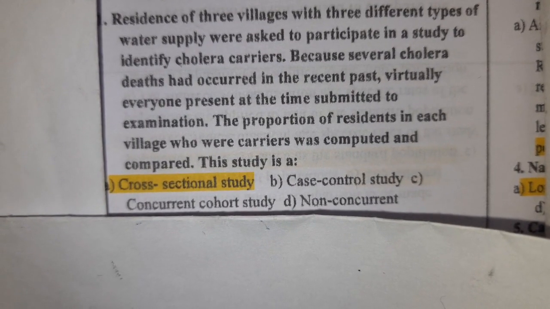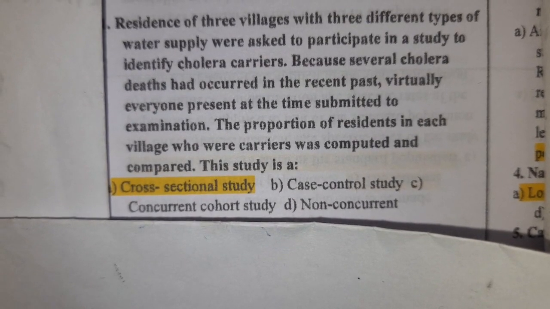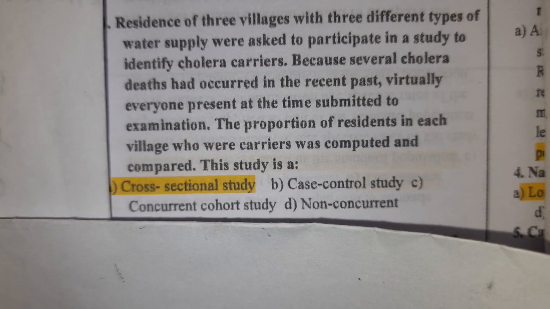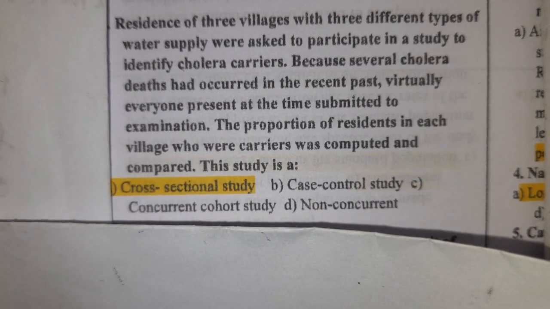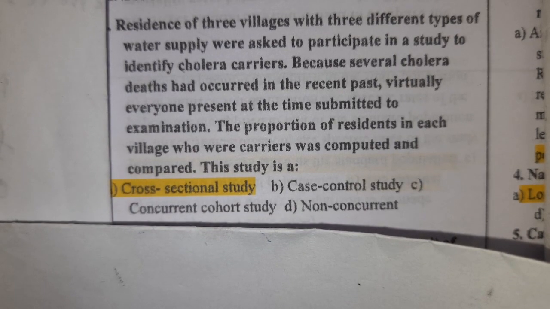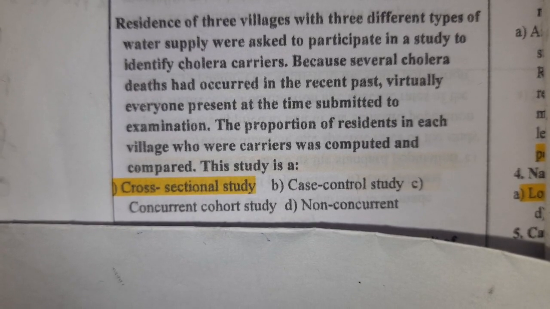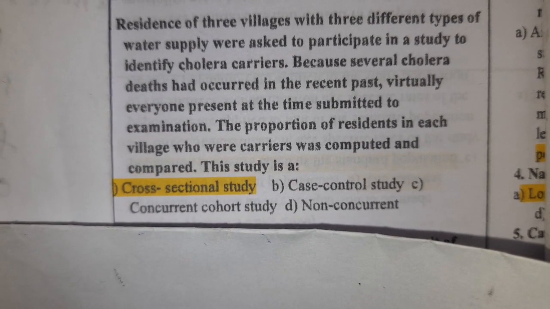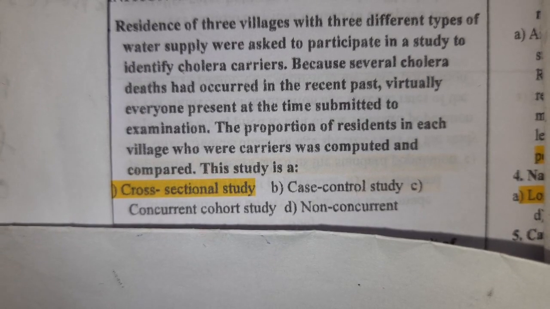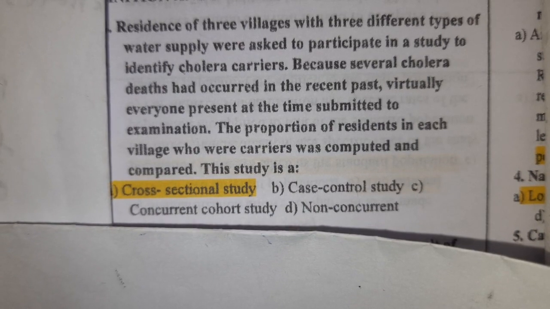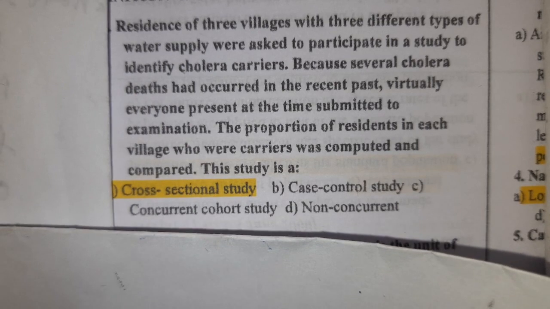The next question. Residents of 3 villages with 3 different types of water supply were asked to participate in a study to identify cholera carriers. Because several cholera deaths have occurred in the recent past, virtually everyone present at the time submitted to examination. Proportion of residents in each village who were carriers was computed and compared. This is a cross-sectional study because we do it at once in one period of time.